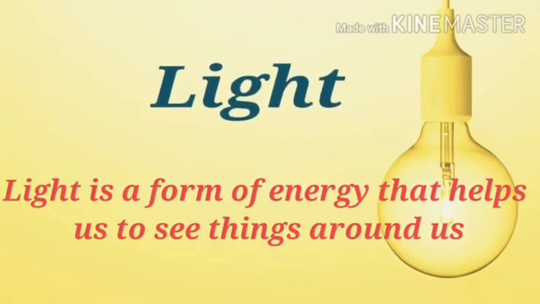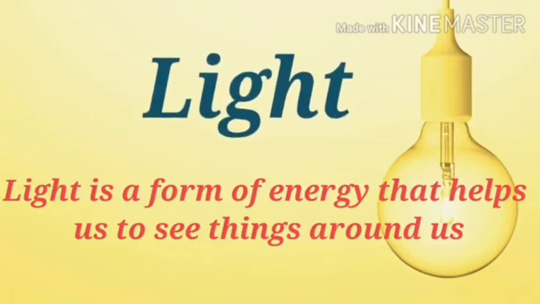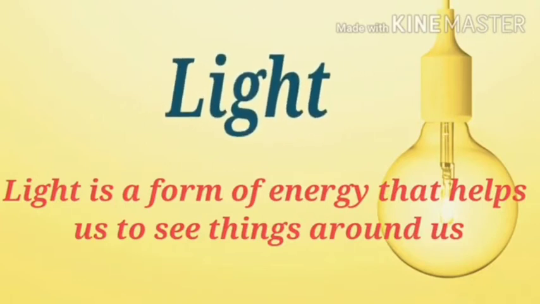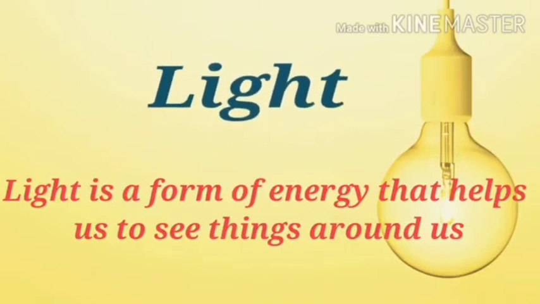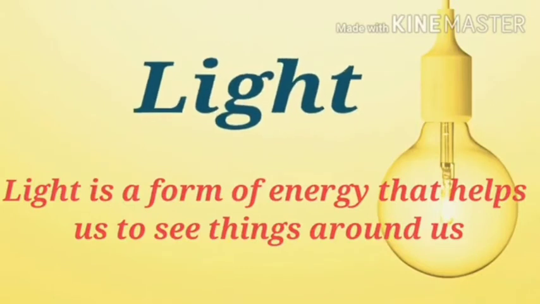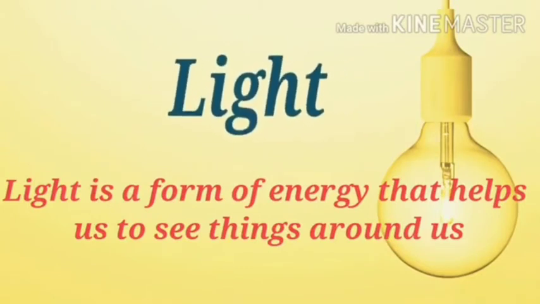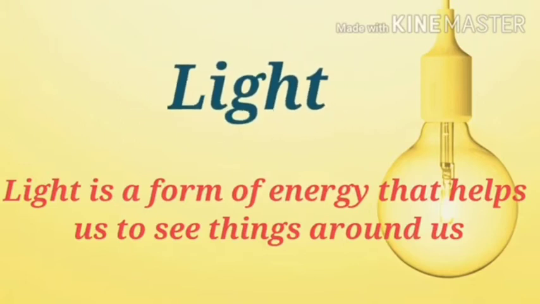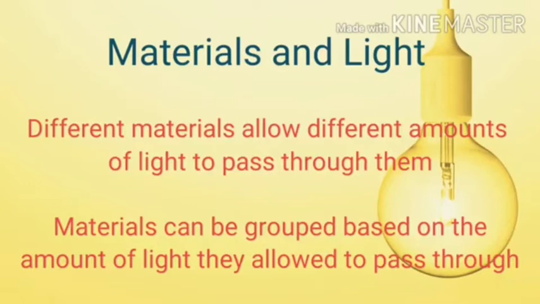So what is the light? Light is a form of energy. ये क्या है? एक एनर्जी का फॉर्म है जिसकी वजह से हम हमारे आजू बाजू में जो थिंग्स है उसको देख सकते हैं. Then light is a form of energy that helps us to see things around us and we receive light from the source of light, that is the sun, candle, bulb, tube light, etc.